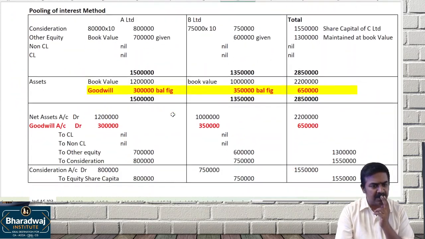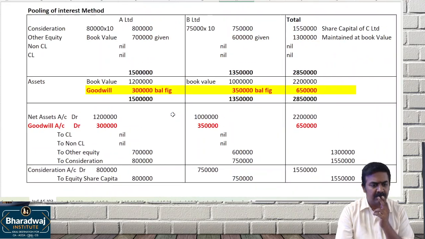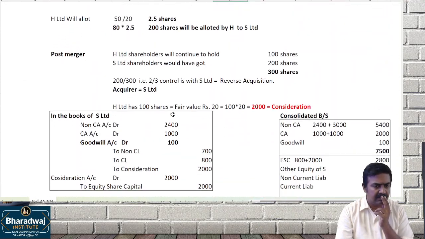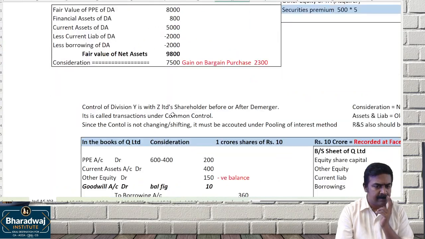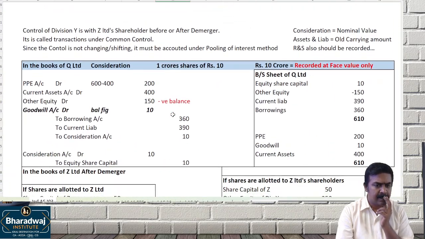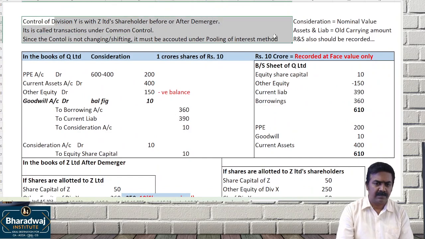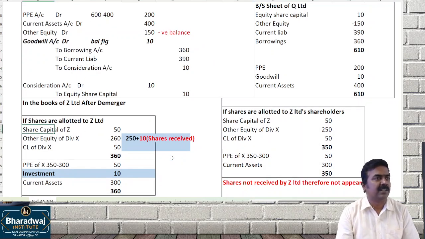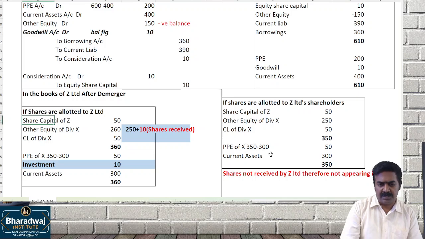You try this kind of question. This is what? Okay. You will pass this entry, and please remember: are shares allotted to the company, or are shares allotted to the shareholders? Shares are allotted to whom? Shareholders.